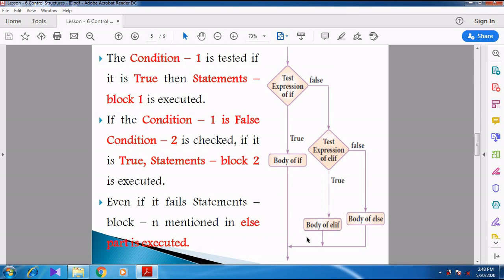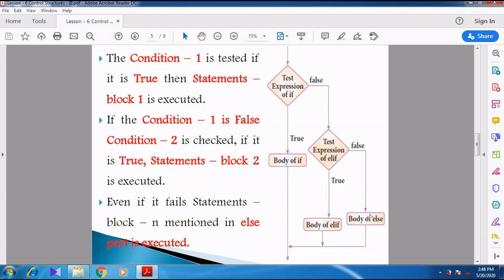See here. The test expression can otherwise be called the condition. If the condition is true, the body of the if statement is executed. But when the condition becomes false, what happens? It goes for the test expression of elif, the second condition. If the second condition is true, the body of elif, meaning the statement block of the elif statement, is executed. But if the test expression in elif is false, it goes for the body of the else statement.